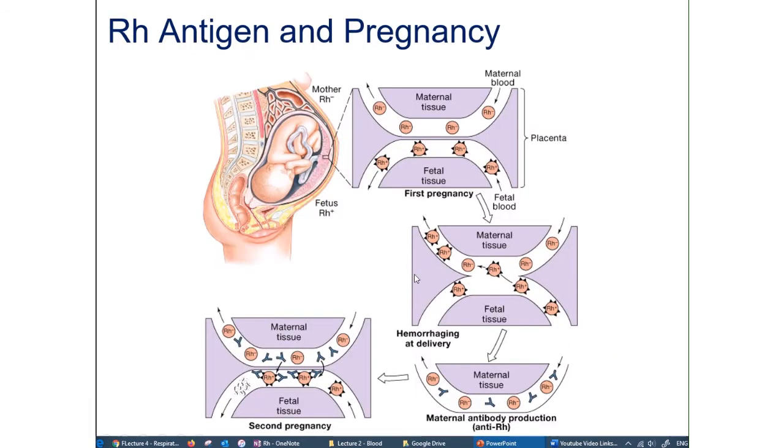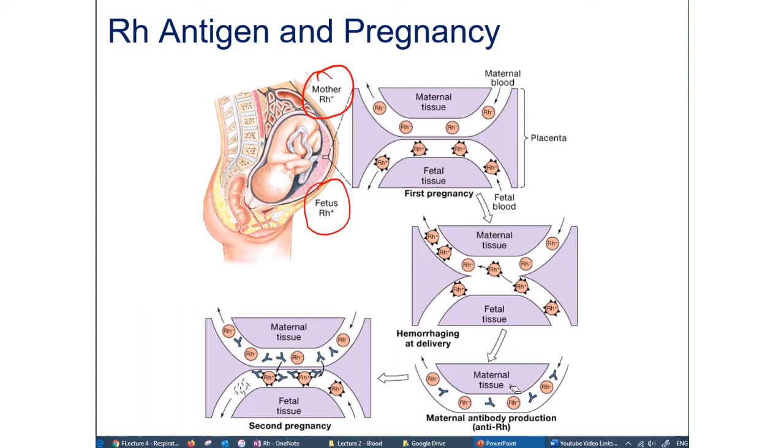So let's go back to the PowerPoint slides and see what's going on. Okay, so this is a more professional drawing, I guess, of what I have been explaining to you. Let's just go through this one more time. This is an Rh negative mother carrying an Rh positive fetus, and in the mother's blood, the cell does not have those little spiky things, which represent the Rh in this case, but the fetus does. Okay, and if there is hemorrhage during delivery that causes the placenta to be damaged, then the baby's blood will now go into the mother's bloodstream, sensitizing her.